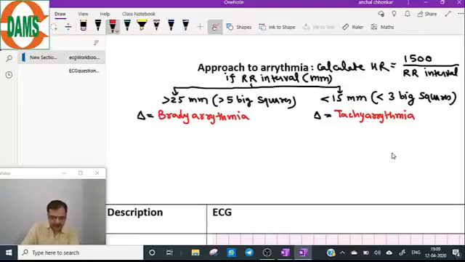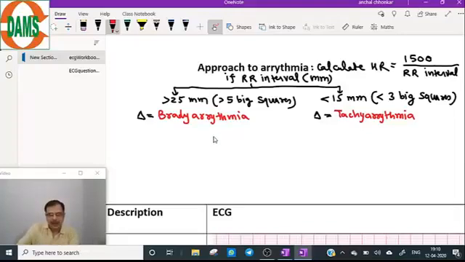The difference between bradycardia and bradyarrhythmia: this is almost the same. Arrhythmia is a more technical word. Now coming to the next step. So this is how we decide whether there is a tachycardia or bradycardia. Then the origin of that pathology.